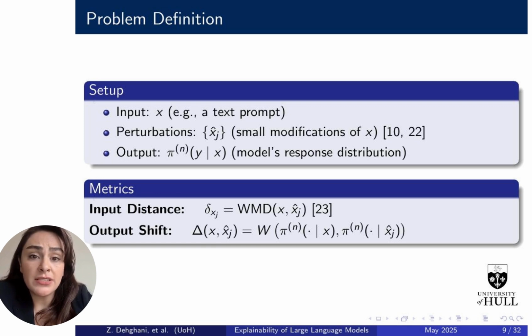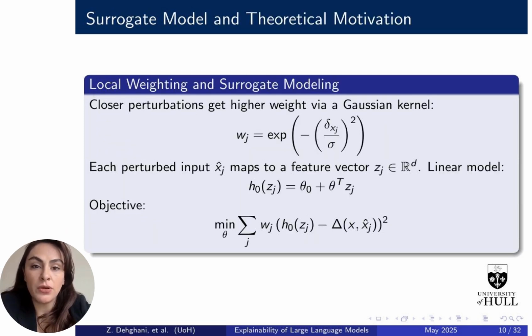We measure two things: input distance, how different the perturbed prompt is from the original, using word movers distance; output shift, how much the model's responses change, measured using the Wasserstein distance between output distributions. Now we want to explain the model's behavior using something simple and interpretable.